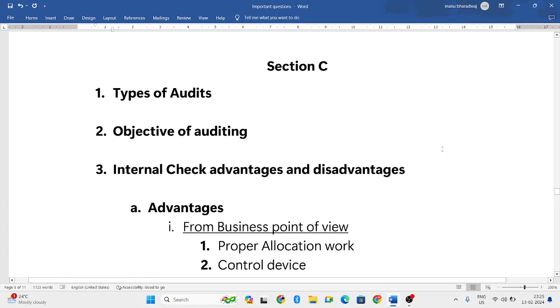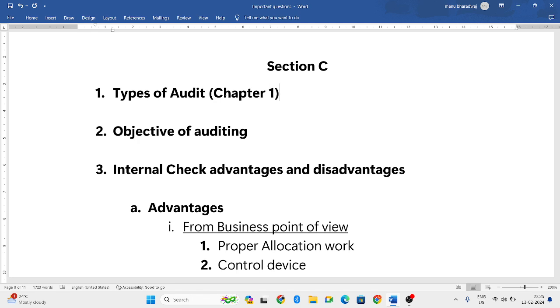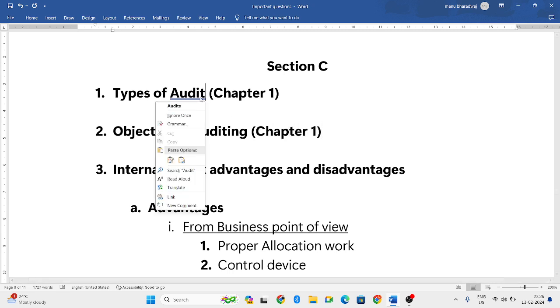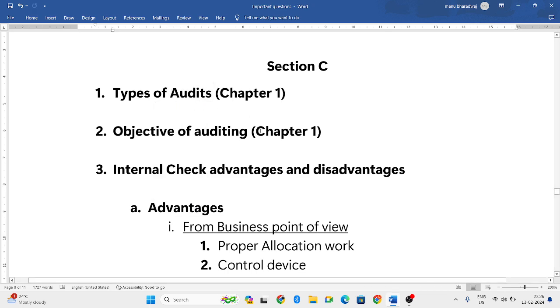In this particular video, I'll be discussing some of the important and expected questions of section C in Principles and Practices of Auditing. These are the questions which have been repeated from the previous year question papers. The first one is types of audits or objective of auditing. Both are from chapter number 1. I have done videos on types of audit, and even the objective of audit, so you can go through those videos.